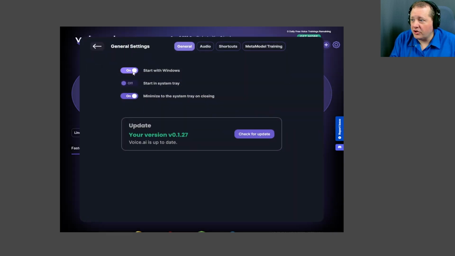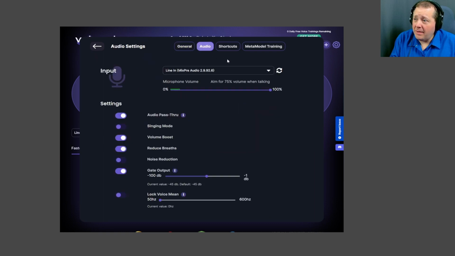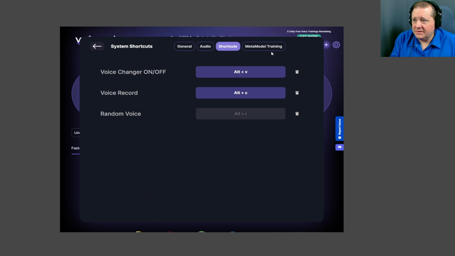Okay, no, I don't want you to start up with Windows. No, I don't want you to minimize to the tray where I forget that I'm speaking like Obama in voice chat. Okay, well, this is interesting enough. It has a gate built into it. That's kind of cool. Shortcuts, let's not use that.